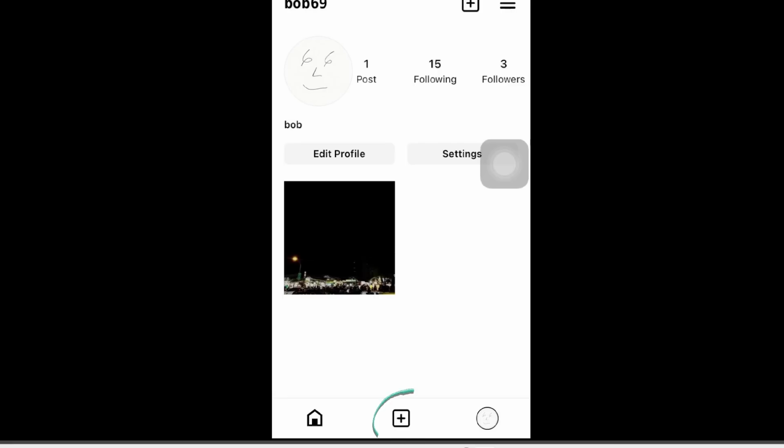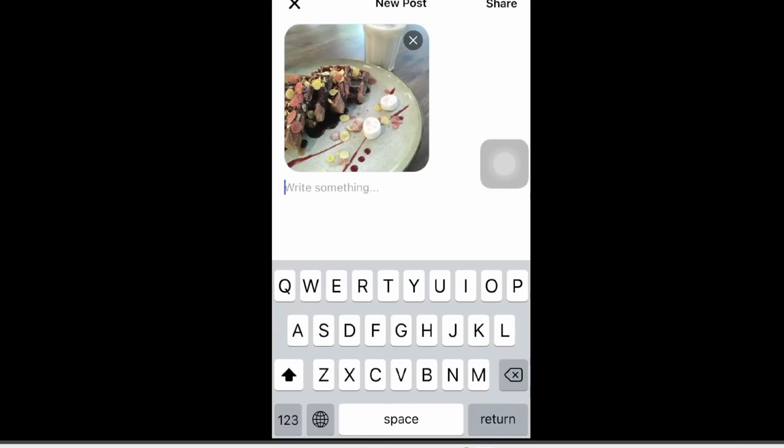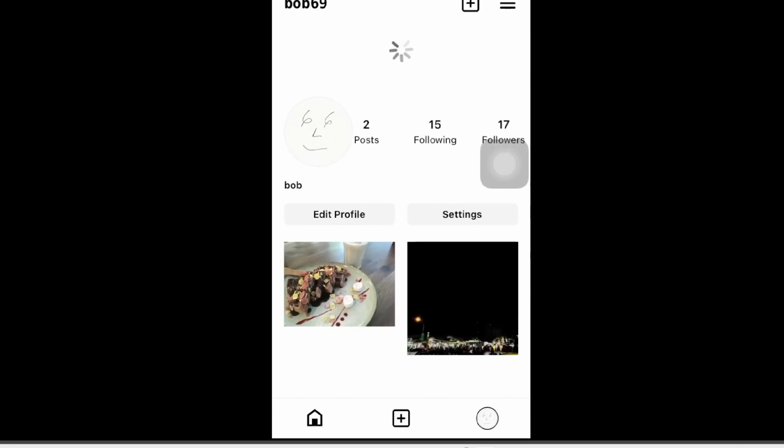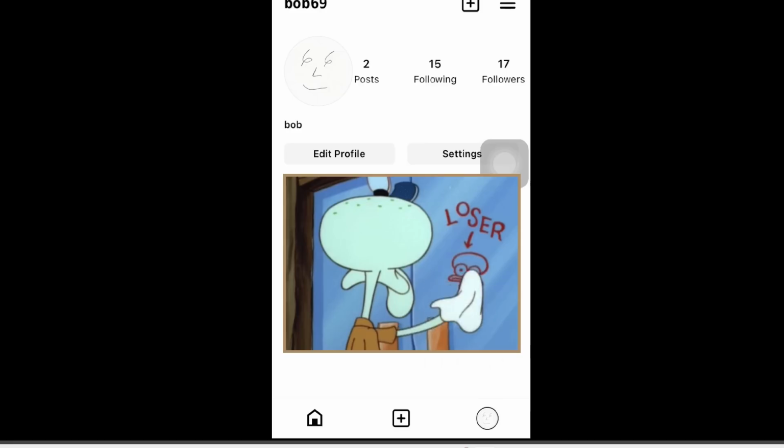So going back to our profile, it's pretty empty. So let's create another post. I'm going to upload another photo of my lunch. And then for the caption, I'm just going to put today's lunch. And then let's publish this and hopefully we will start to get some likes and comments from my new friends. And if you look at my follower count now, I have 17 followers. Wow! This is more followers than I have in real life.